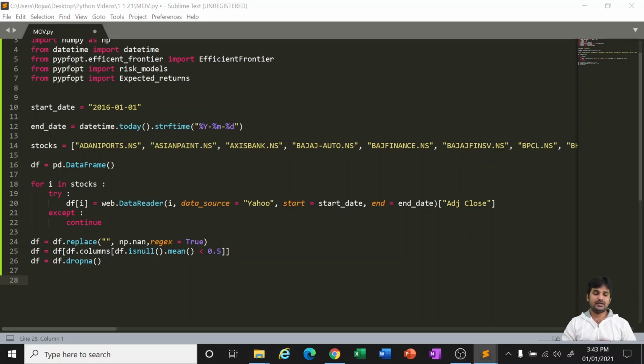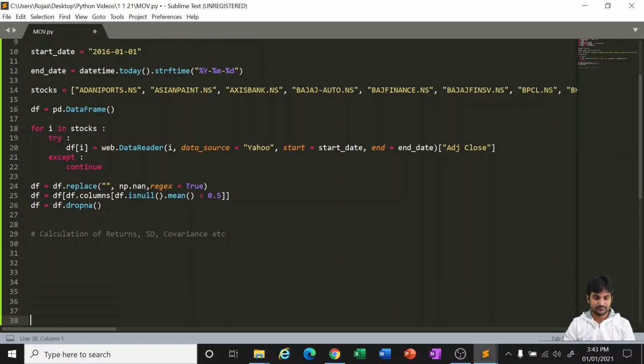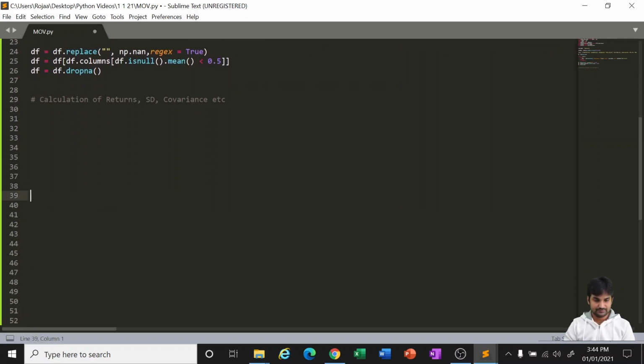Now we will ask it to calculate the returns. Okay. Now step number 2, calculation of returns, standard deviations, covariances, etc. I'm calling it as mu.